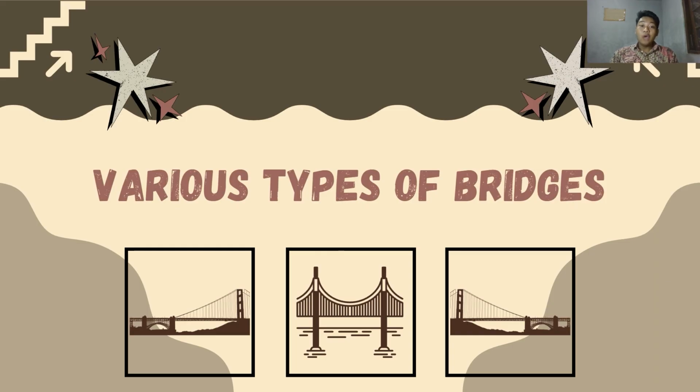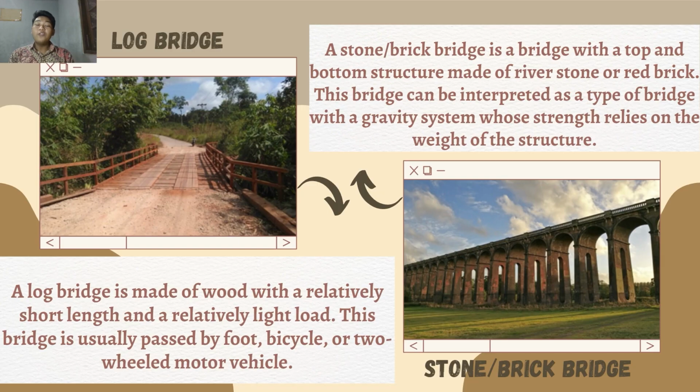After that, we're going to discuss various types of bridges. Log bridge. A log bridge is made of wood with a relatively short length and relatively light load. This bridge is usually passed by foot, bicycle, or two-wheeled motor vehicle.